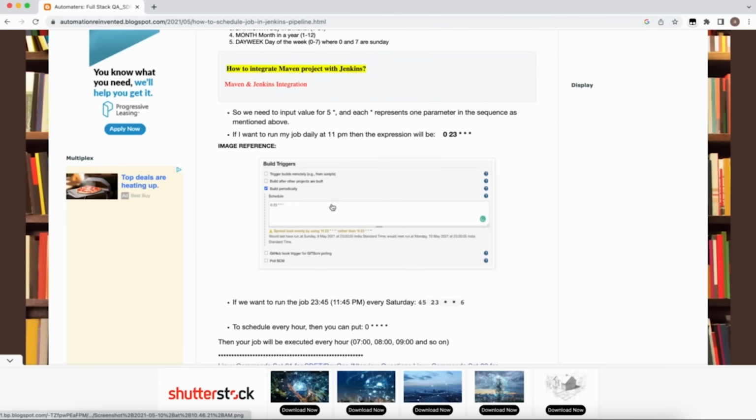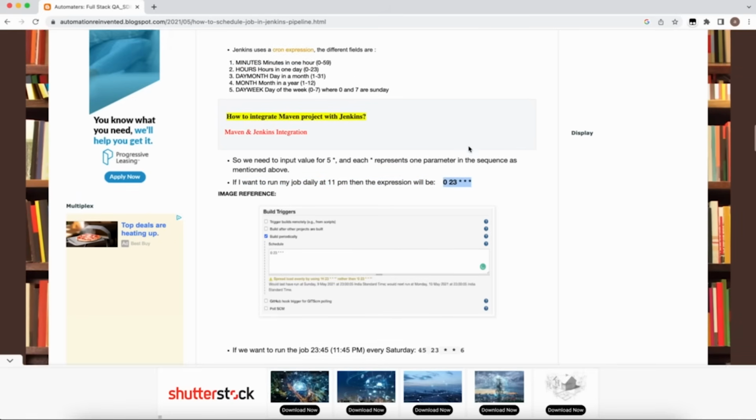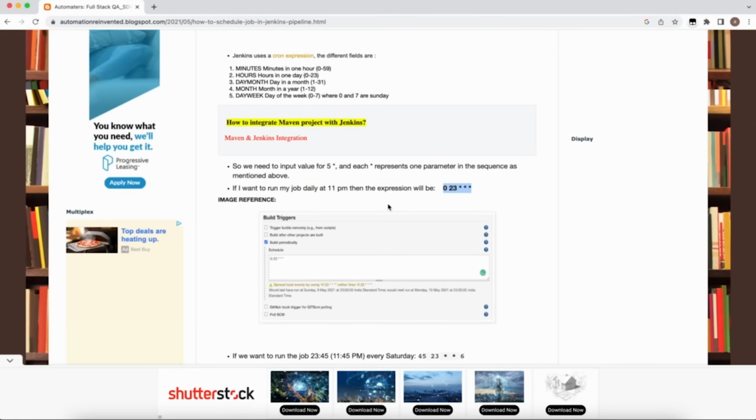If I want to run my job daily at 11 p.m., for example, we used to execute our automation suite daily at 11 p.m., then what would be your cron expression? 0, 23, star, star, star. Star, star, star means every day of the month, every month, and every day in a week.